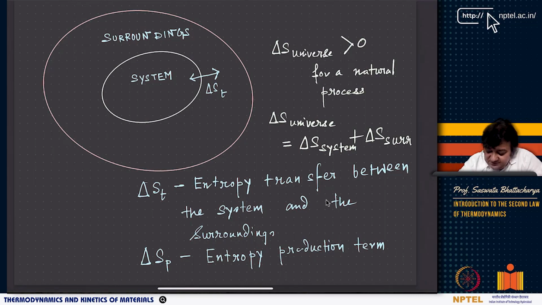However, there is another term, which is called delta S_P, our entropy production term, and this entropy production term is always going to be greater than 0 as long as the process is spontaneous or natural. The delta S production is always positive, or it can also be equal to 0, but it cannot be negative. On the other hand, delta S transfer can have any sign.